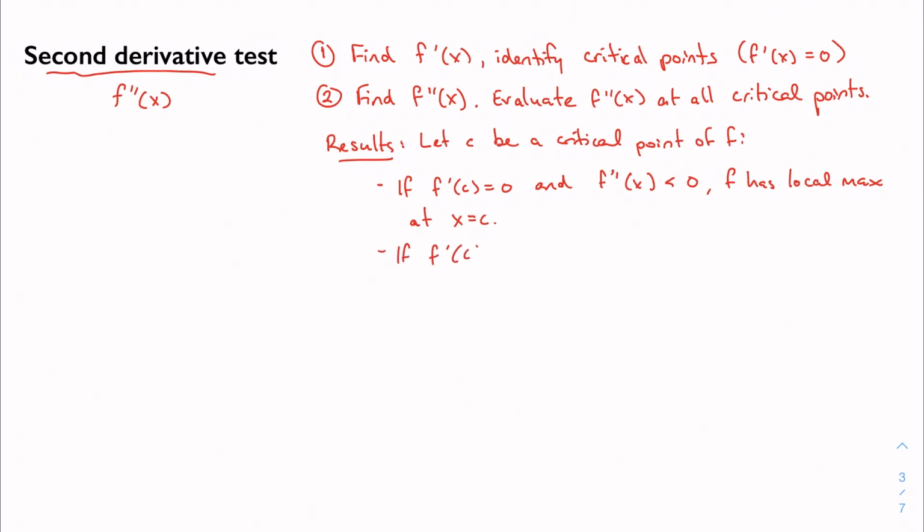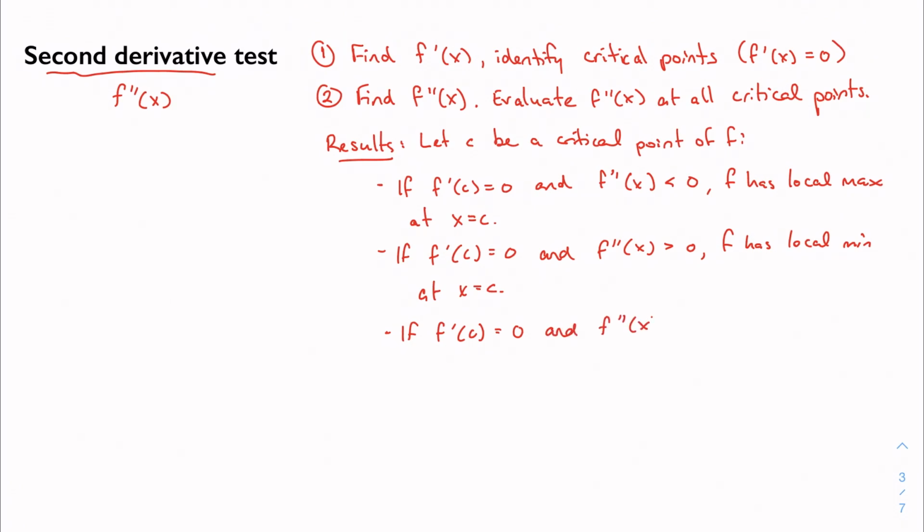And if the second derivative is positive, well, then the opposite is true. f has a local min at x equal to c. All right, I've talked about less than and greater than. What about equal to? If for some reason both are 0, the test is inconclusive. I can't really use it. I should just stick with my first derivative test instead.